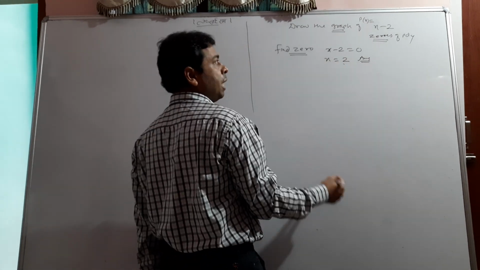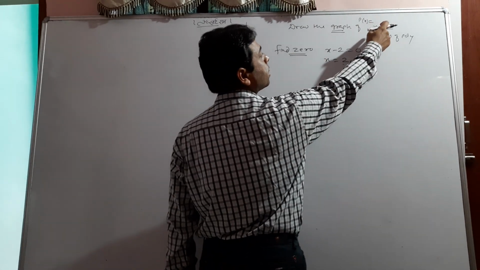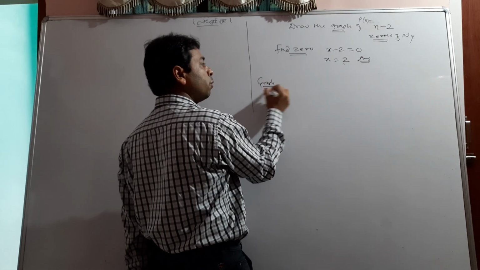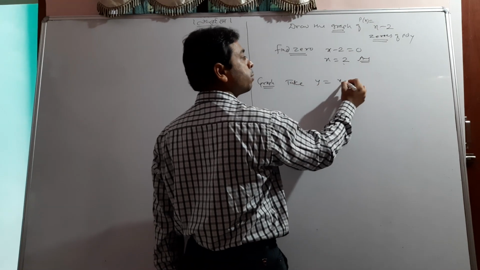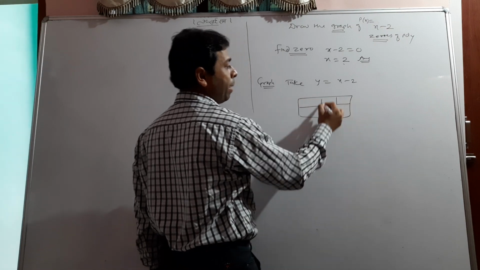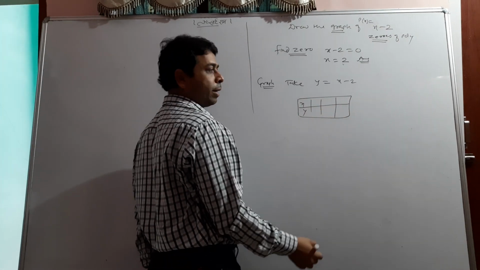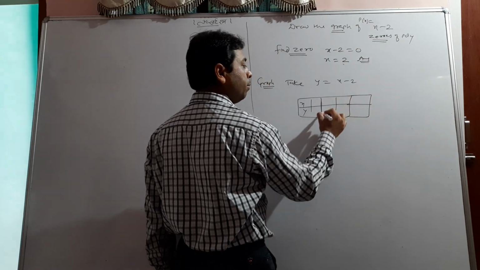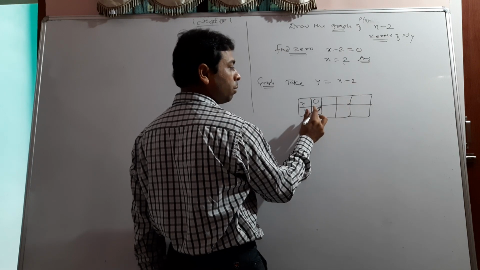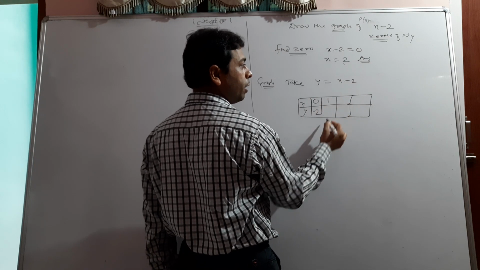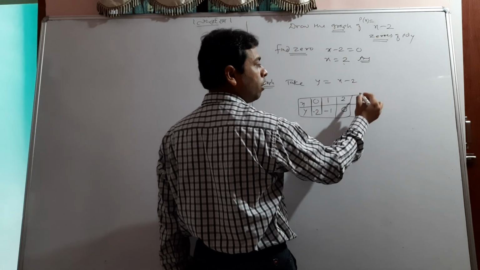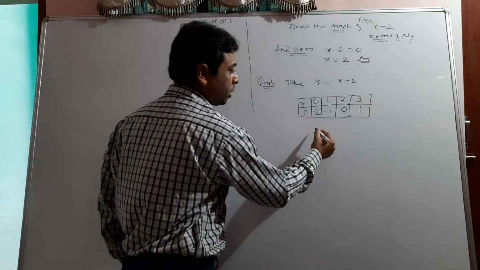Now keep in mind, if I ask you to draw the graph of this, how to draw the graph? Take y is equal to x minus 2. It is very simple. Make some values of x and y here. Suppose I am taking a few values: when x is equal to 0, it gives you minus 2. When x is equal to 1, it gives you minus 1. When x is equal to 2, it gives you 0. And when x is equal to 3, it gives you 1. It's a sufficient set of values.